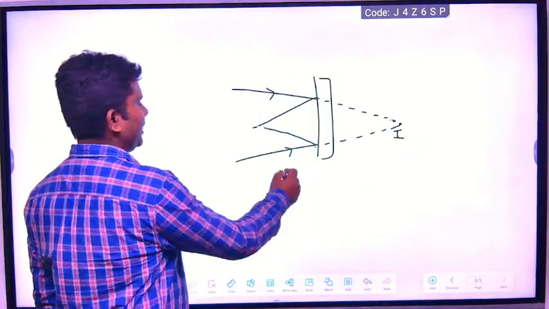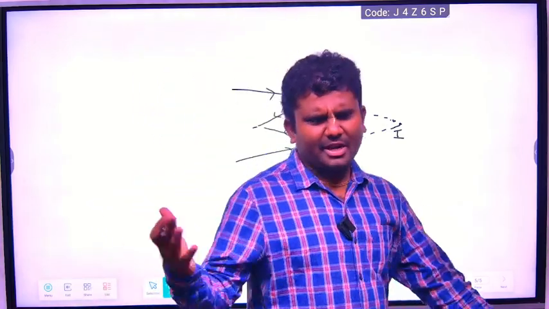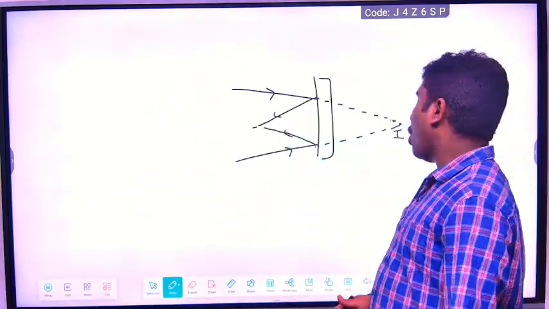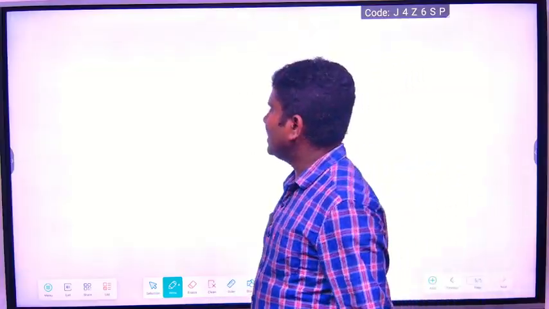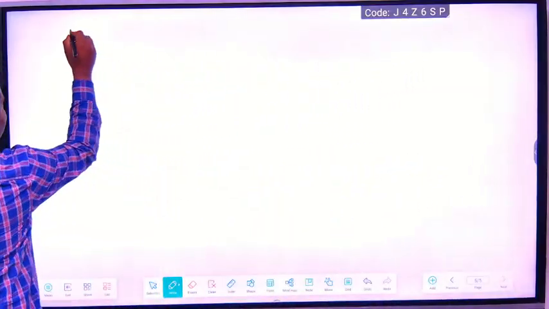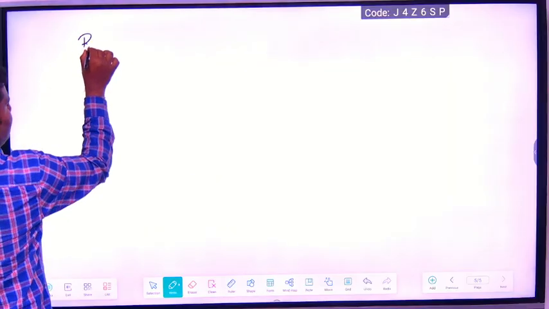Understood? Okay. So this is very enlarged also. That I explained even in using a convex lens, convex mirror. Now please take the heading reflection. Heading reflection. What is reflection?